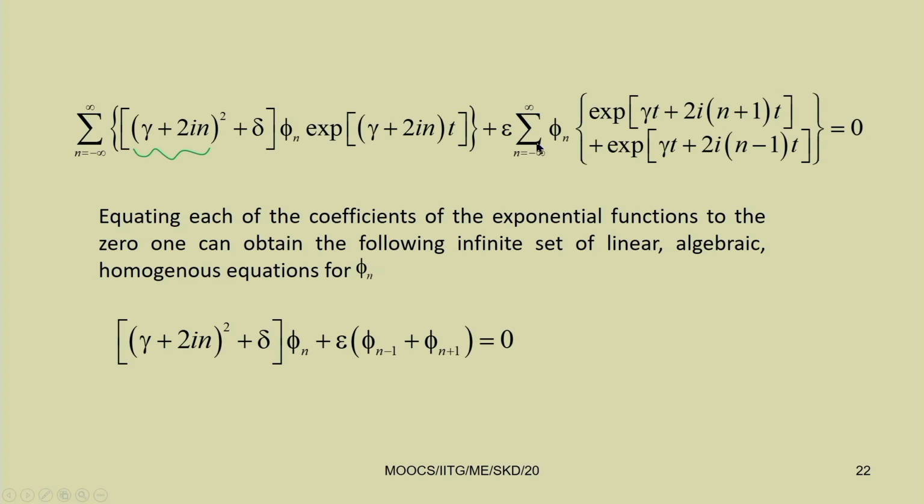So you know cos theta equals e to the power I theta plus e to the power minus I theta, divided by 2.